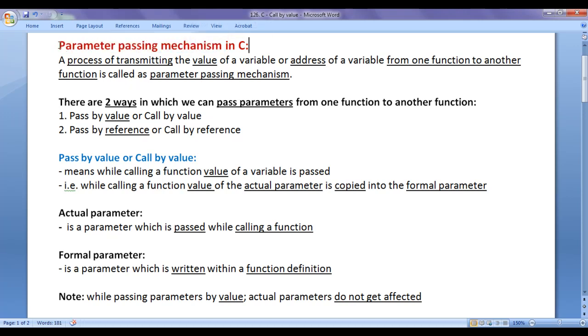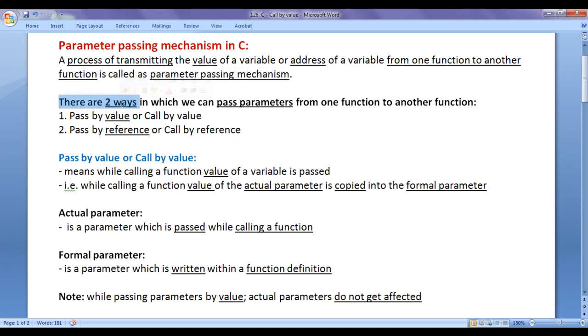We understand parameter passing in C, guys. A process of transmitting the value of a variable or address of a variable from one function to another function is called as parameter passing mechanism.